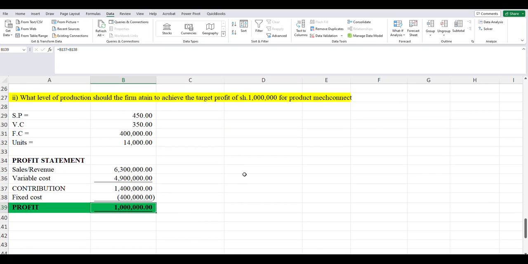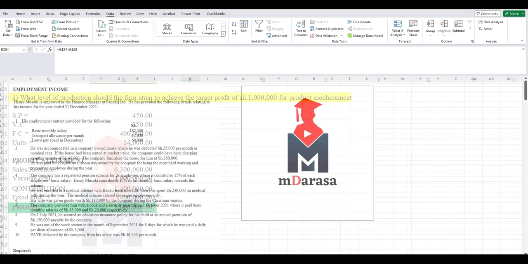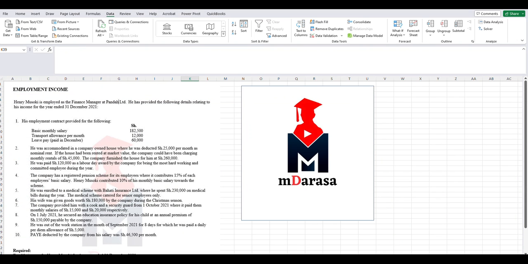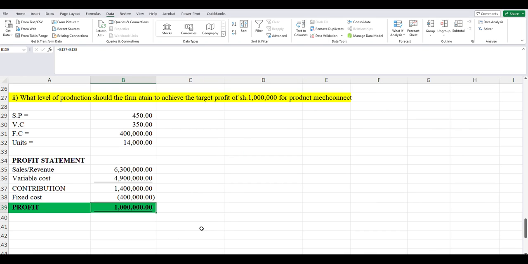So I've taken you guys through the steps of scenario analysis. I've taken you through the concept of break-even point, as well as preparing our break-even point chart. So these are what you're required to do. In our next segment, we are going to handle question number 25, which is more of taxation. And this time round, remember, we'll be talking about employment income. Last time we talked of capital allowance. It is important that you have that clear knowledge and understanding.